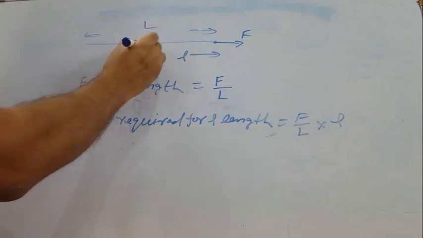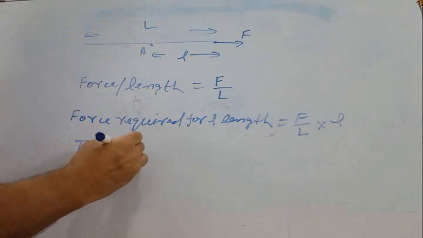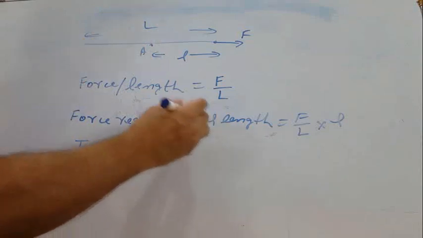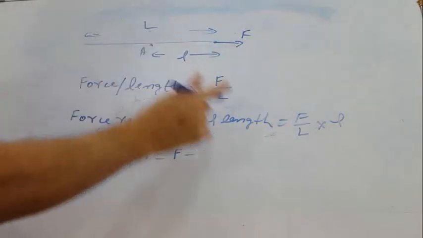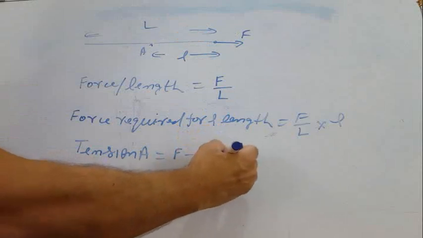Suppose I say this point is A. So tension at A will be total force F minus force required for first part, which is F upon L into small l.